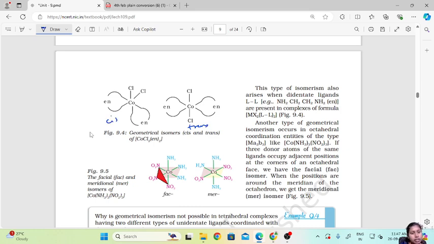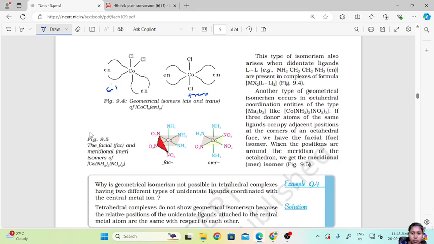Now another type of geometrical isomerism occurs in octahedral coordination entities of the type Ma3B3, like Co(NH3)3 and (NO2)3, two different molecules. This is amine and this is nitrite. Both of them are present in tri form.